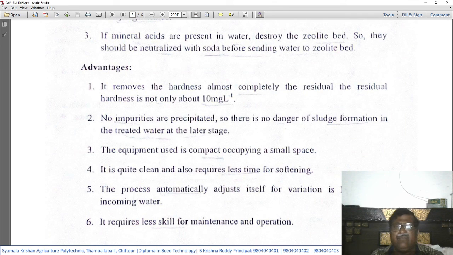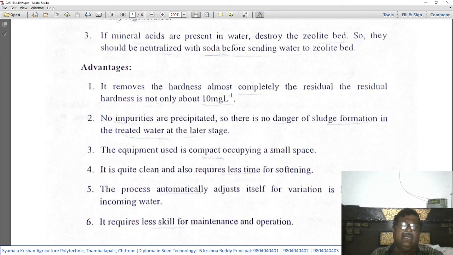As we have already discussed, the treated water will not become 100% soft. Still there will be some residue, but the residual hardness after treating the water through the zeolitic bed method is very minimal, that is 10 mg per liter, compared to 50 mg per liter when the water is treated under the soda and lime method.